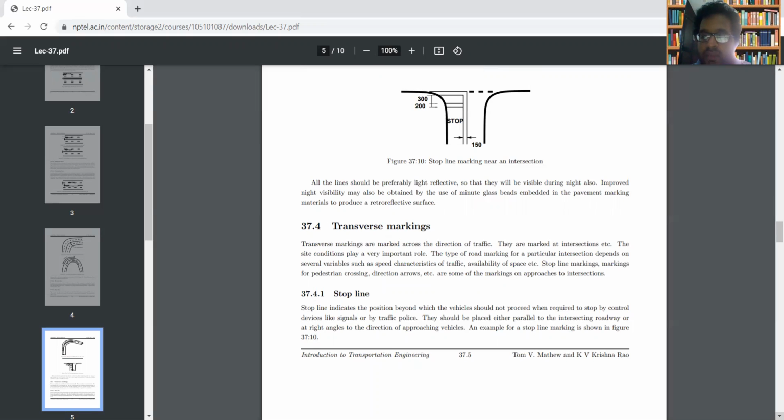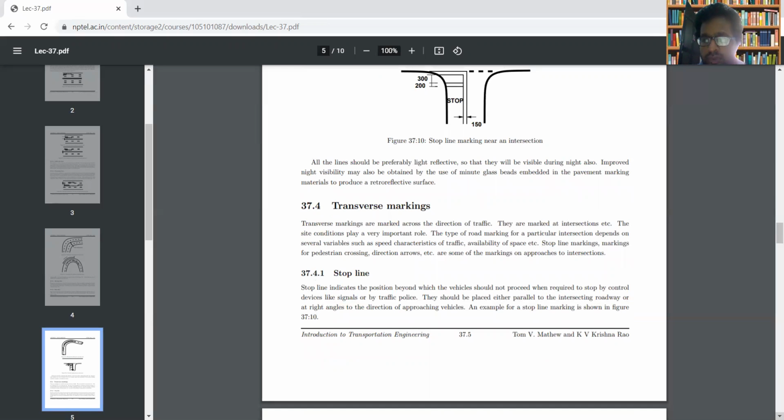Now, this type of road marking will depend on several characteristics or variables like speed characteristics of traffic, availability of space, etc. The different examples for transverse markings include stop line markings, markings for pedestrian crossings, direction arrows, etc. These are some of the transverse markings. Now we have to examine the characteristics of all these transverse markings one by one.